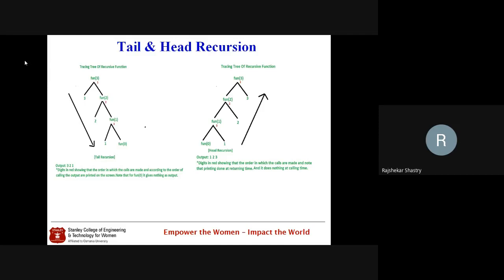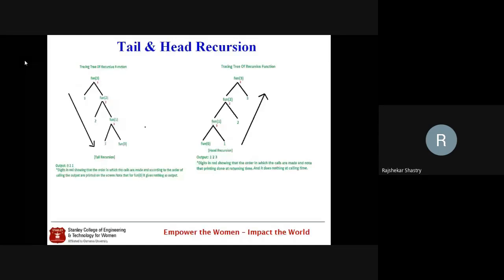So as a result, when you see the output, you will have 3, 2, 1, which is going to be printed. And remember that the digits in the red showing are the order in which the calls are made, and according to the order of the calling, the outputs are printed on the screen. And when you trace this one, the tracing will go from top to bottom.